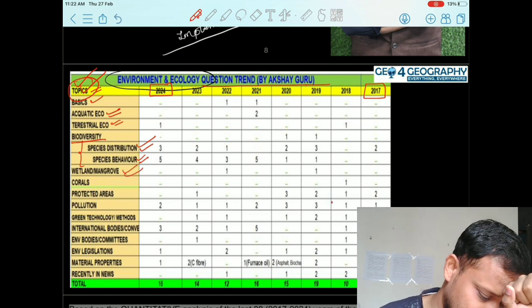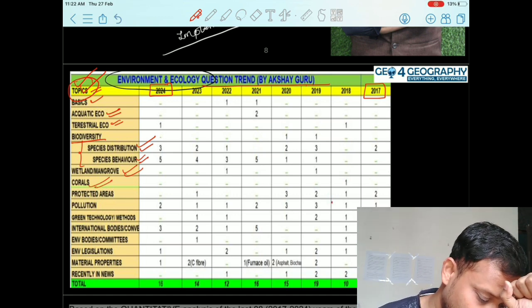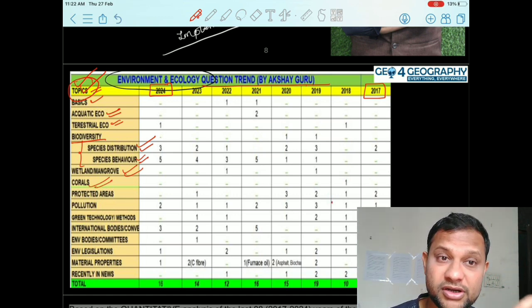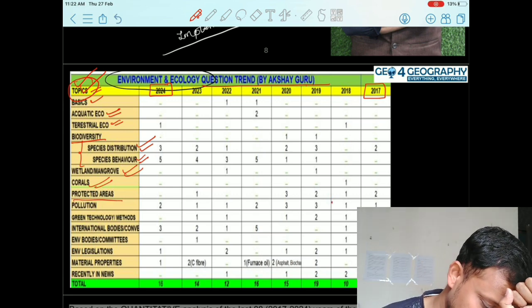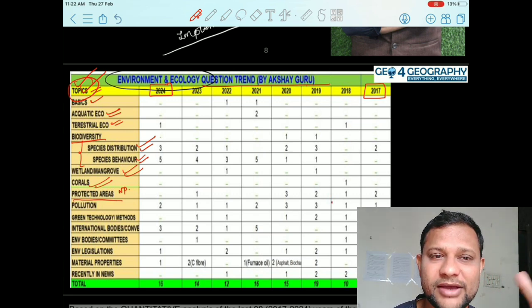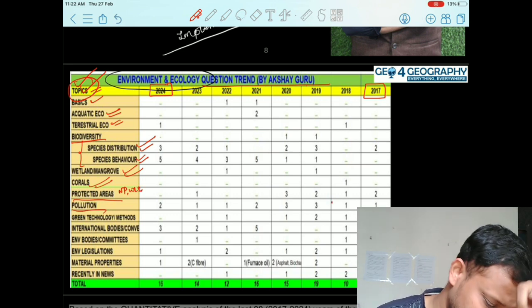So accordingly you will find this behavior. Then the most important wetland and mangrove case. Then corals, that is very much important when it comes to the mains examination, though we will find it equally in the prelims as well. Then protected areas, national parks, wildlife sanctuaries, biosphere reserves and those.